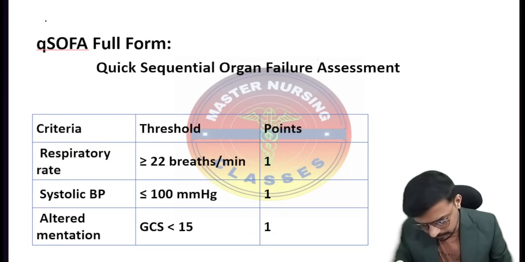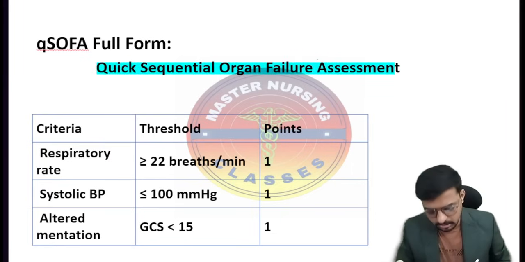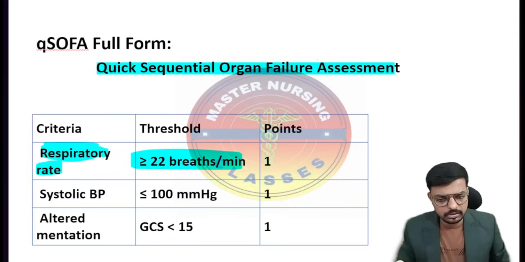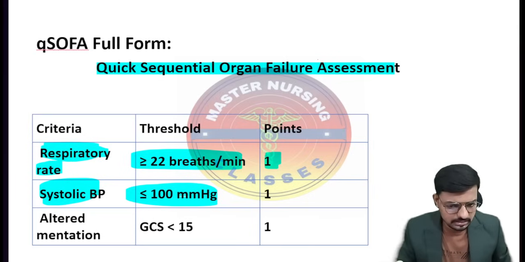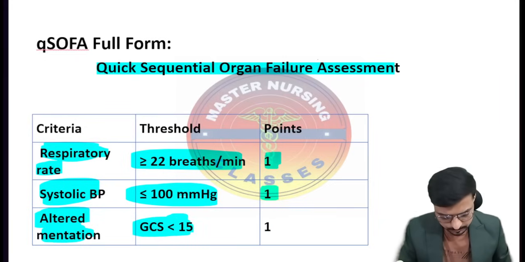That is the quick sequential organ failure assessment. In this one we have 3 criteria. Respiratory rate more than 22 breaths per minute, so we give 1 point. Systolic blood pressure less than 100 mmHg, again we give 1 point. And altered mentation or altered level of consciousness, where the Glasgow Coma Scale is less than 15, so we give 1 point.